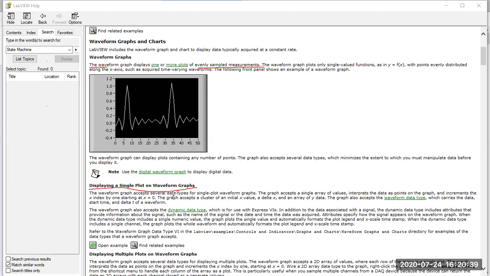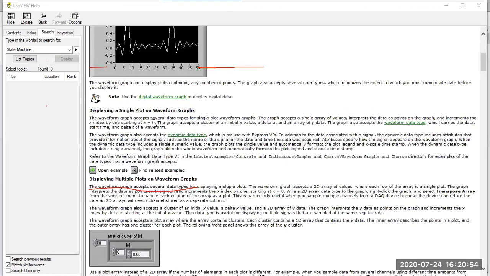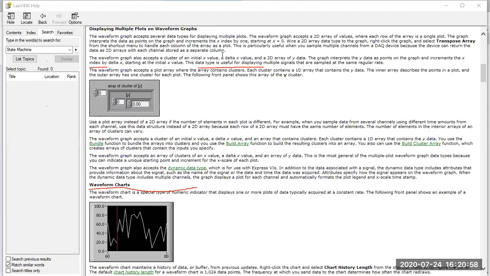Kindly go through this one. Displaying a single plot and displaying multiple plots on a waveform graph: kindly study this help window, you have to study all those things. Same way for the chart, it is also available there.